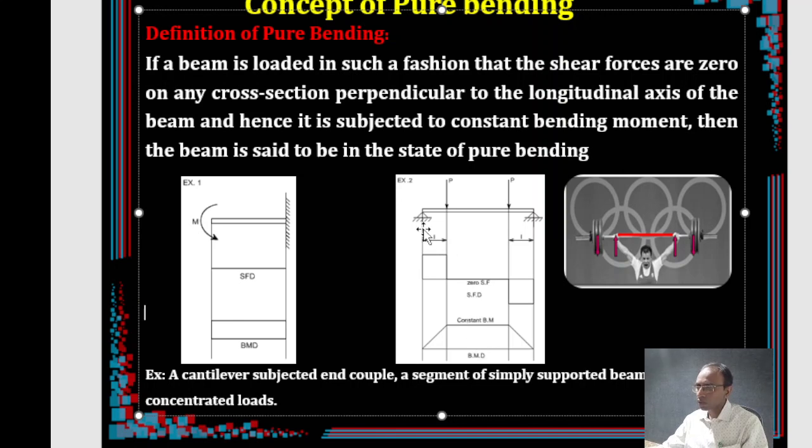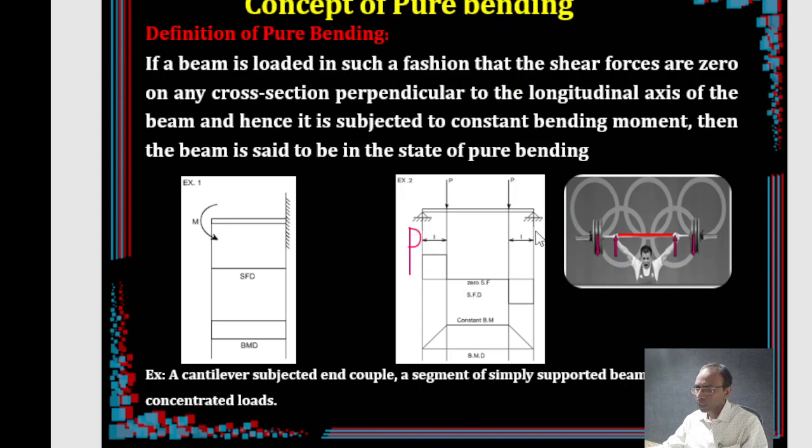Now you will be getting shear force P here, right? What is the shear force here? Shear force of the beam at the support is P. Similarly, the shear force here is P. So if you draw the shear force, you will get a positive shear force here and a negative shear force here, because both reactions P are upwards.